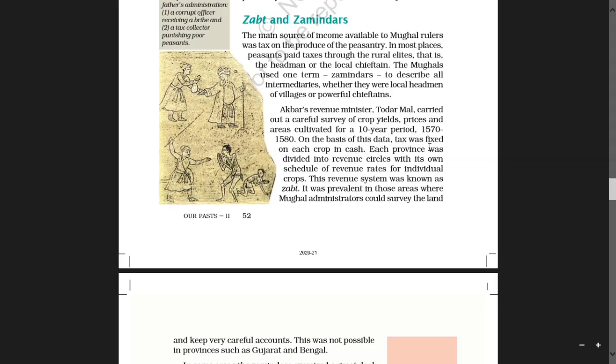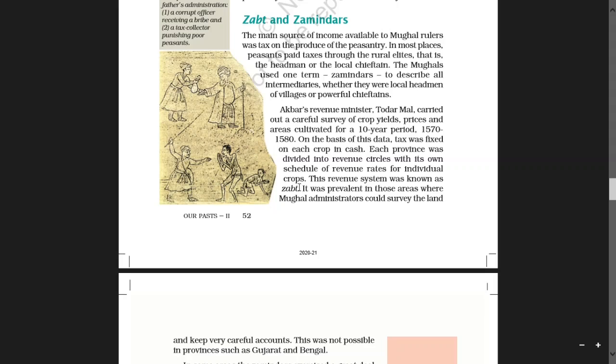Each province was divided into revenue circles with its own schedule of revenue rates for individual crops. This revenue system was known as Zabt, or control.